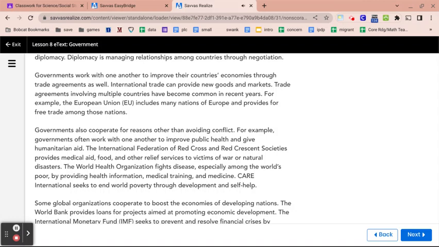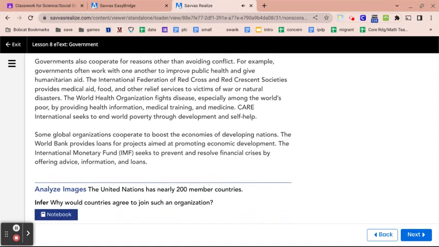Governments work with one another to improve their countries' economies through trade agreements as well. International trade can provide new goods and markets. Trade agreements involving multiple countries have become common in recent years. For example, the European Union, EU, includes many nations of Europe and provides for free trade among those nations. Governments also cooperate for reasons other than avoiding conflict. For example, governments often work with one another to improve public health and give humanitarian aid.